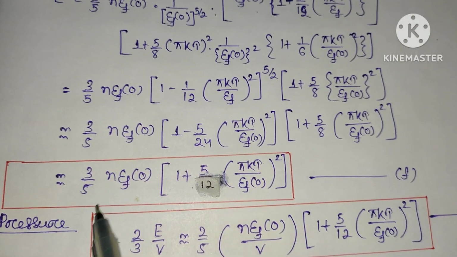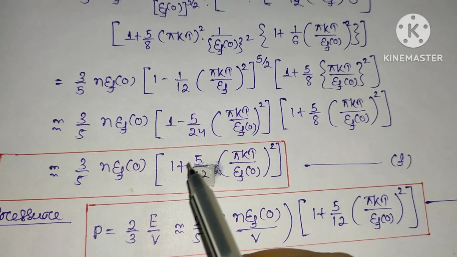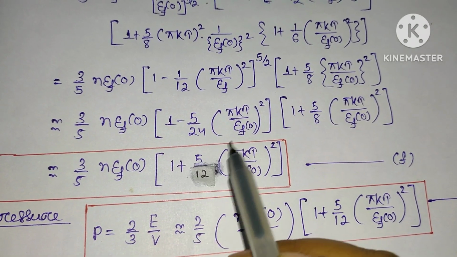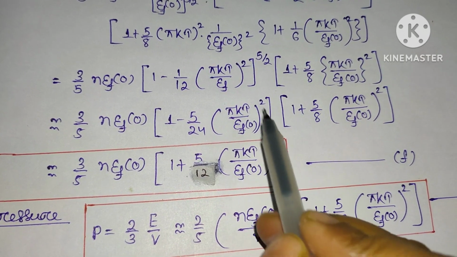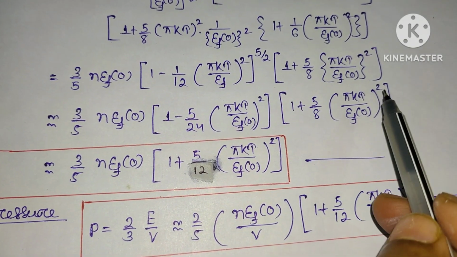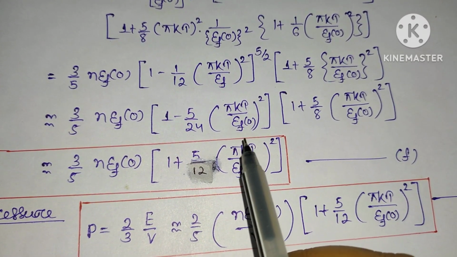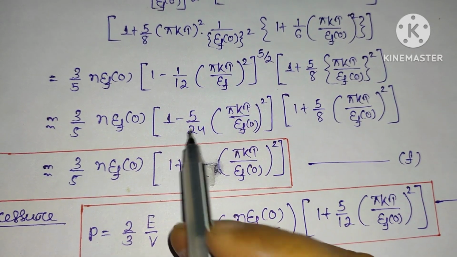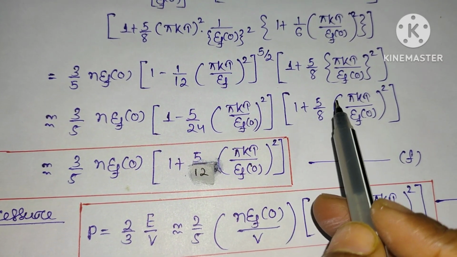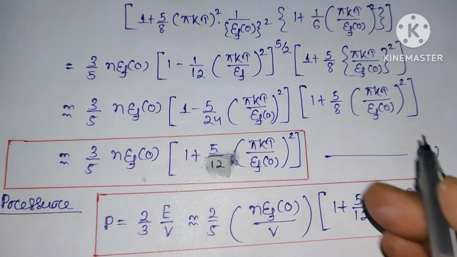Now that will be 3/5 N E_F(0) times 1 minus 5/24 π kT by E_F naught whole squared, plus 5/8 π kT by E_F naught whole squared. It means if I take this common, π kT by E_F whole squared, that will be minus 5/24 plus 5/8. That becomes 5/12 π kT by E_F naught whole squared.